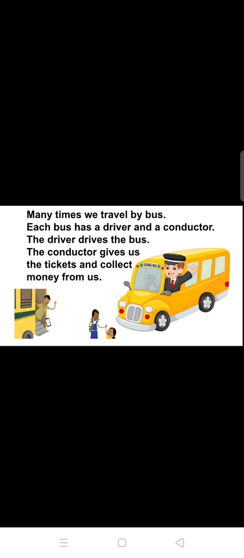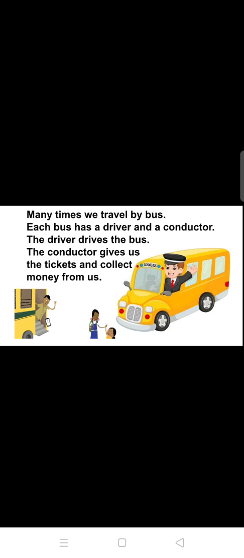Now who can we see in the picture? We can see a bus driver and a bus conductor. Many times we travel by bus. Each bus has a driver and a conductor. The driver drives the bus. The conductor gives us the tickets and collects money from us.